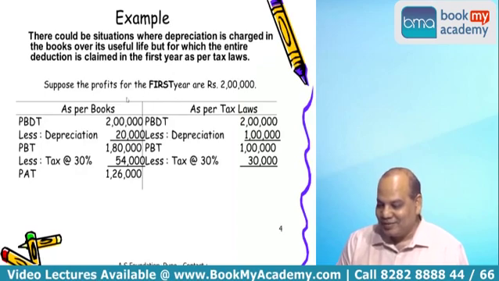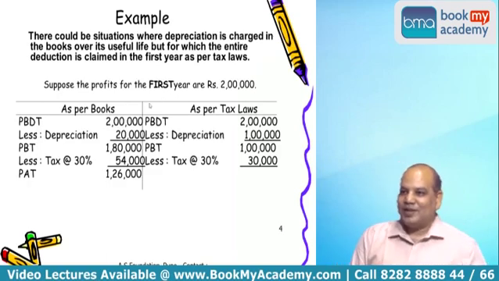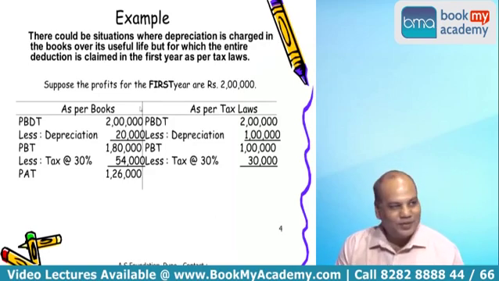Oh. Suppose the profit for the first year is 2 lakh rupees. After the class, I will think about all these provisions, okay? Profit for the first year is 2 lakh. Now let us say you are doing accounting as per books of account. What you do in your offices for small clients, unlisted companies or proprietorships, you do this calculation.